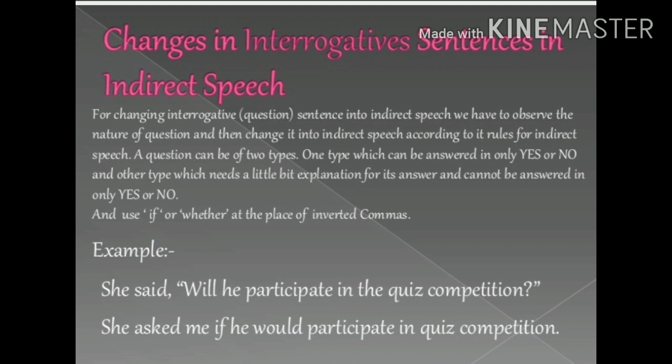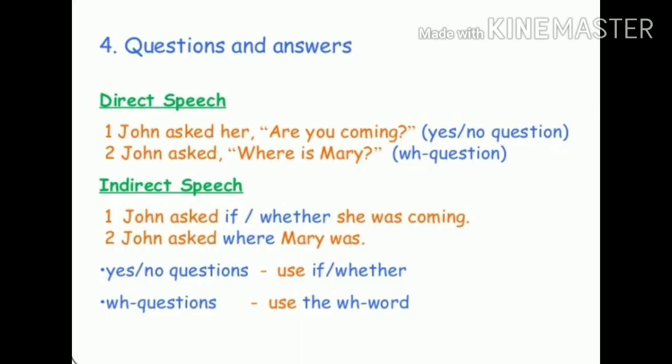And at the end, we have to omit the question mark, and in place of the question mark we have to put a full stop. Children, always remember, indirect speech is always written in a simple statement. Like in exclamatory sentences we have removed the sign of exclamation and we have put a full stop. In the same way, in interrogative sentences we have to remove the question mark and put a full stop.